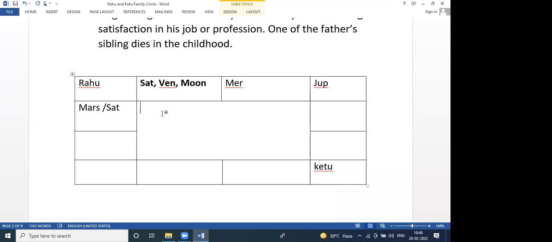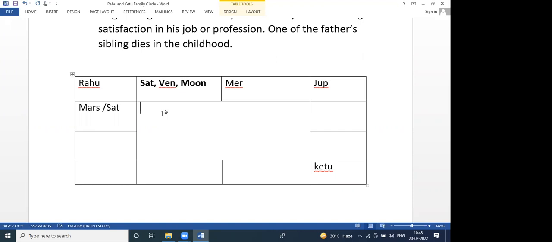If anybody asks you, will I settle in foreign or not, will I go to foreign or not, you can tell: Saturn is outside, yes, will go. But if Saturn is exchanged and comes out of the Rahu Ketu family circle, then you can be sure that the native would settle in a foreign country and he will die there itself. He will not come back. He may visit our country for marriages or whatever reason, but he will settle in the other country. So is it clear? Any doubt?